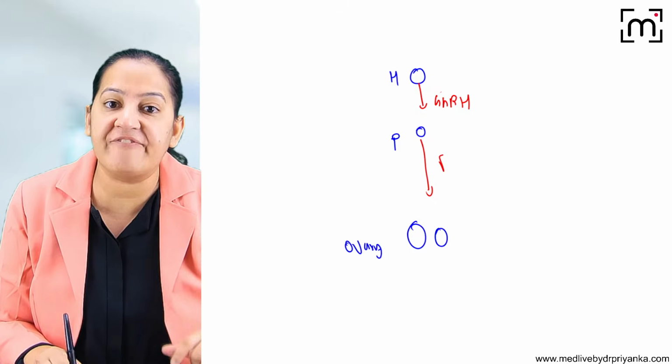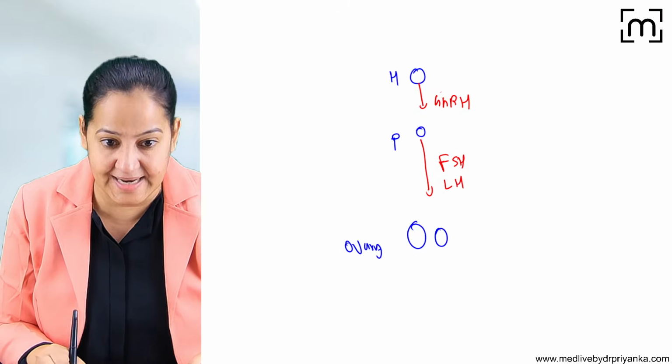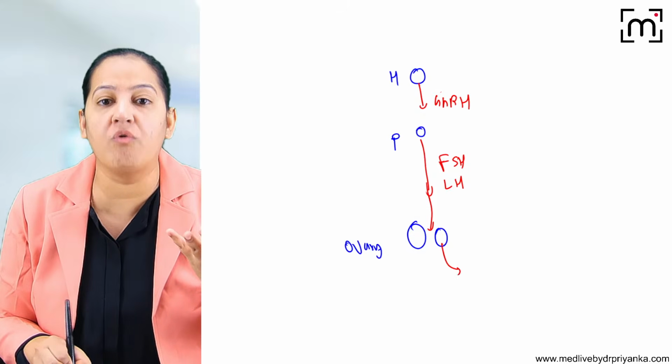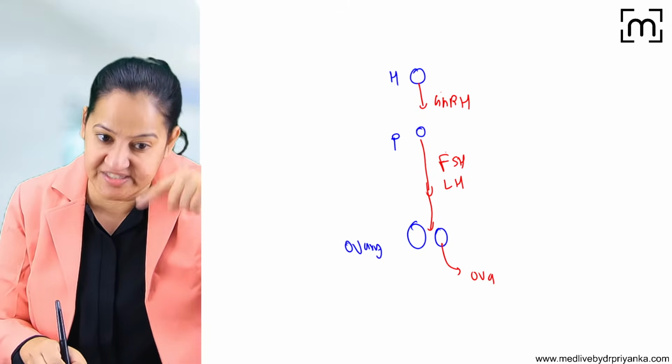So from the pituitary, FSH and LH is secreted, and this is going to the ovary via blood. The ovary will release the ova and estrogen only if FSH and LH is coming.